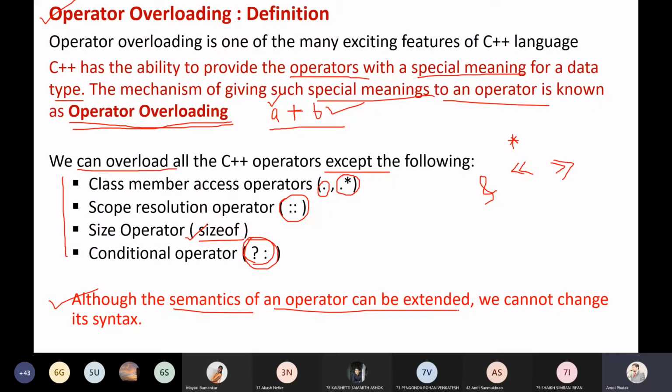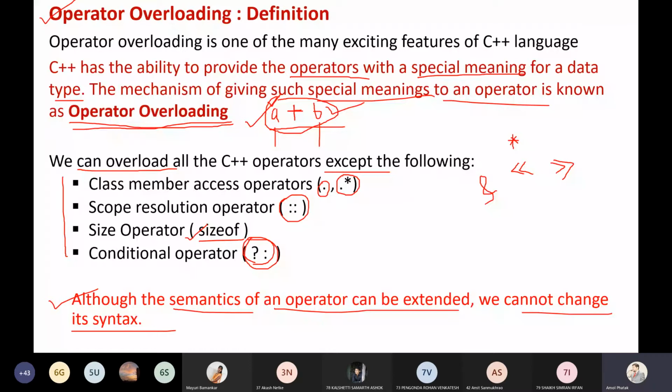I cannot change the syntax of that particular operator. For example, here I have written a plus b. This is the syntax we follow for the operator plus. It is a binary operator having two operands: operand number one, operand number two, and the operator in between. So a plus b is the syntax, and this cannot be changed whenever we overload the operator. Are we clear with this?